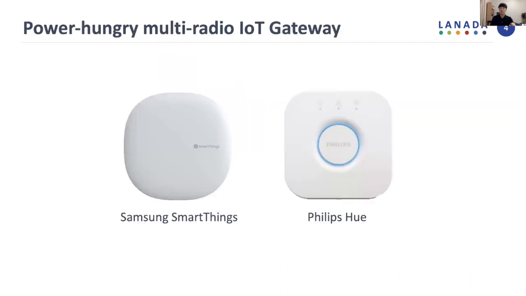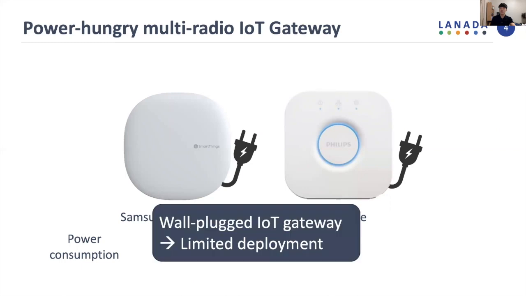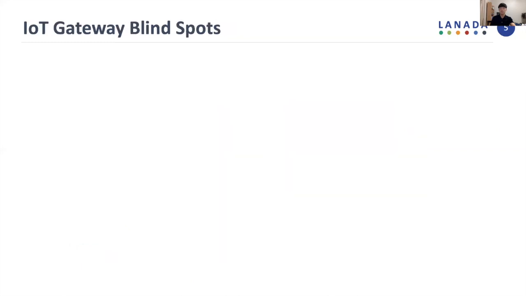Although those IoT gateways are able to provide internet connections, due to multi-radio and power-consuming components, they consume so much power, such as 3 watts and 1.55 watts, compared to the IoT devices for those commodity gateways, so that they are required to be wall-plugged, and it also means they cannot be freely deployed anywhere.